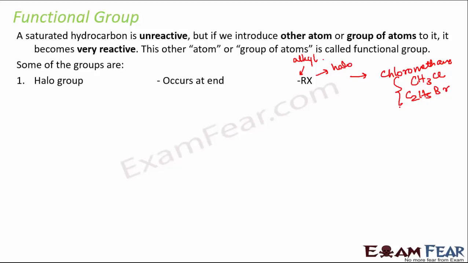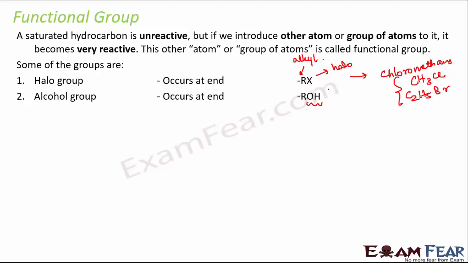Now these become reactive. As I said, normally alkane is unreactive, but when you add another group to it, it becomes reactive. That other group in this case is the halo group. Similarly, another functional group could be the alcohol group. Alcohol is basically OH, so the general formula is ROH.